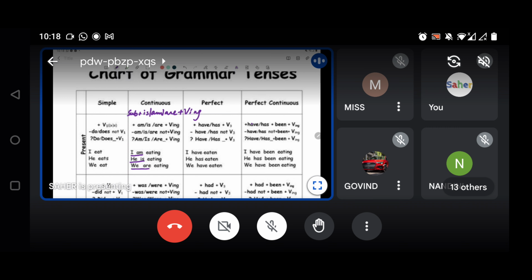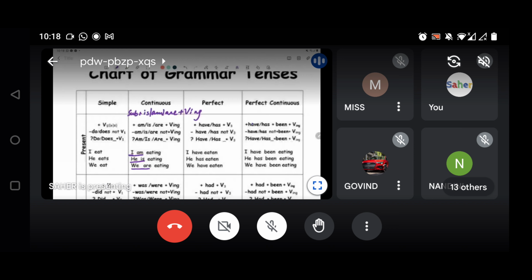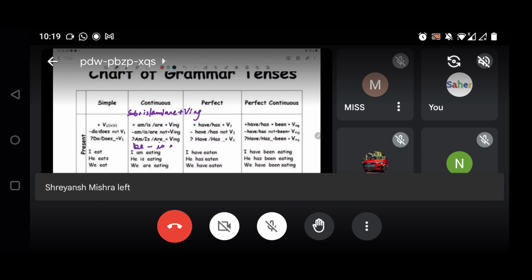So with I, am is going to be used, not is or are. Are is going to be used only when the subject is plural. Is is going to be used when the subject is third person and singular. These are all auxiliary verbs. Is, am, are are parts of be. Be is the auxiliary verb. We know that. Yesterday I told you about this.